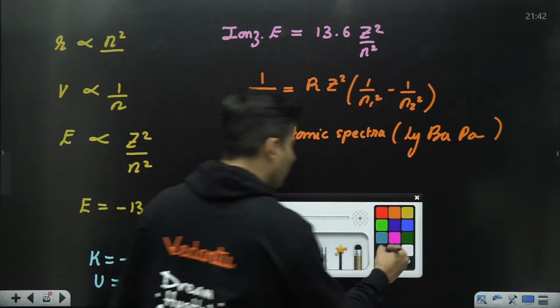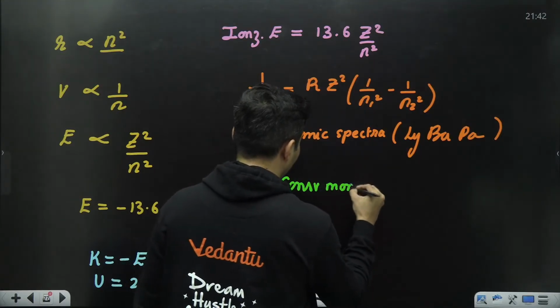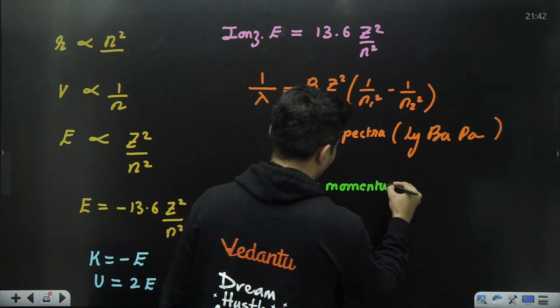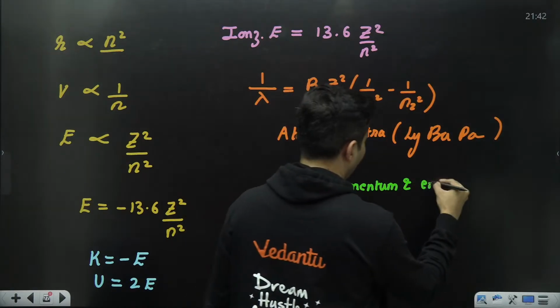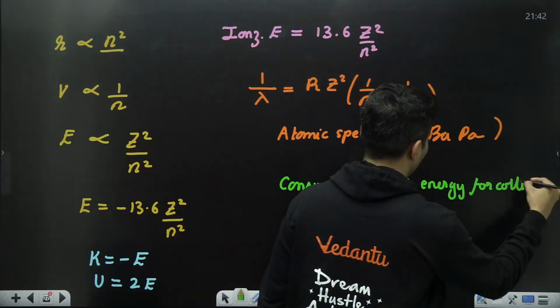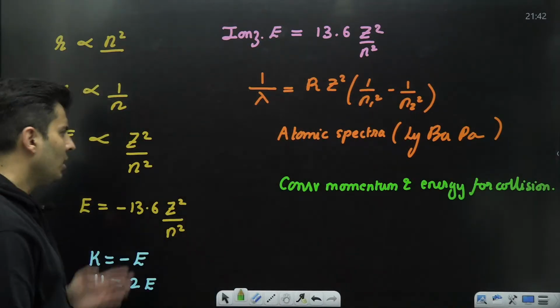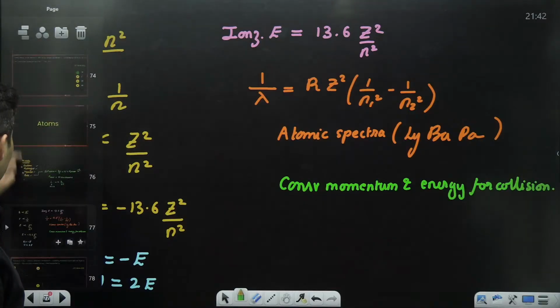Also, you can conserve momentum and energy for collision problems. If there is some collision happening of a photon with an atom or an electron with an atom, you can conserve the momentum as well as the energy.